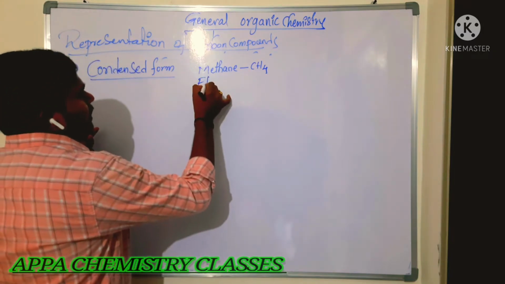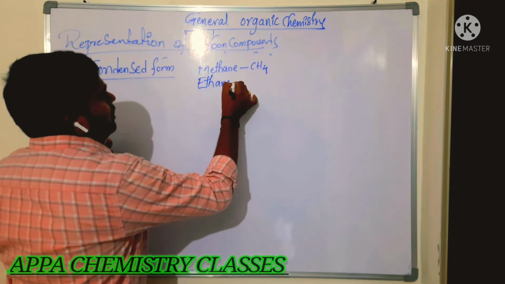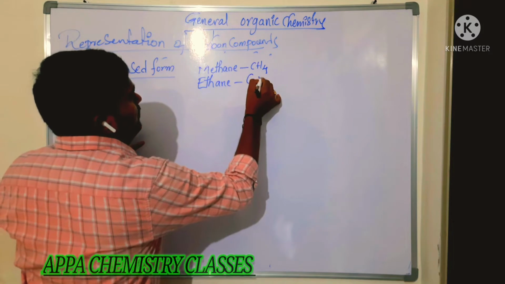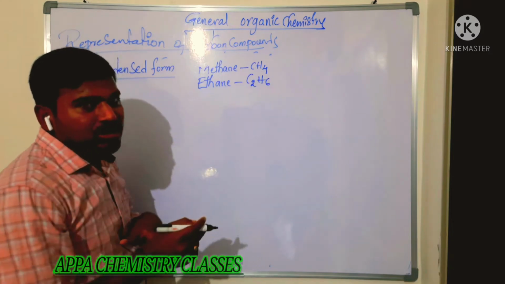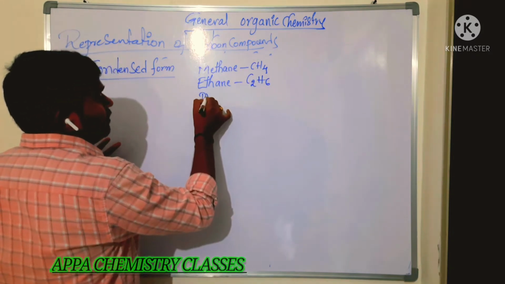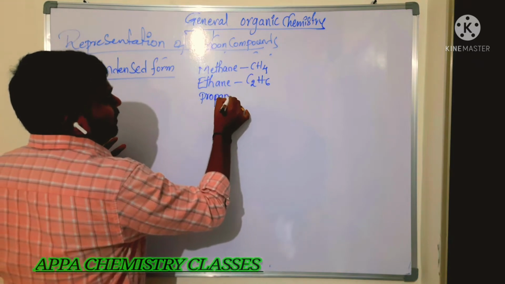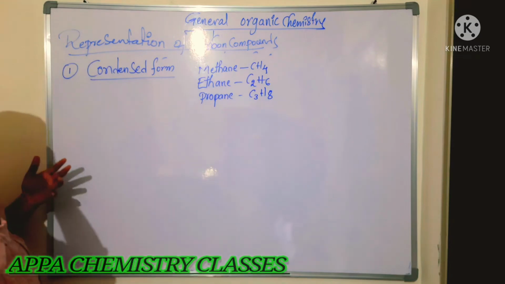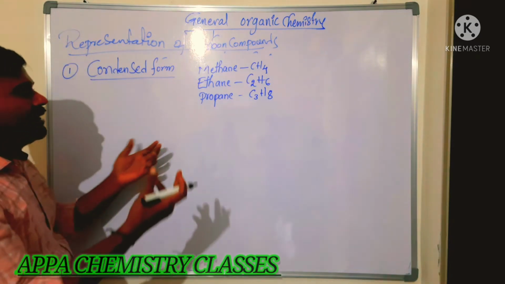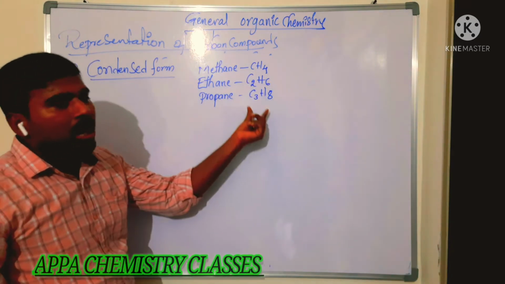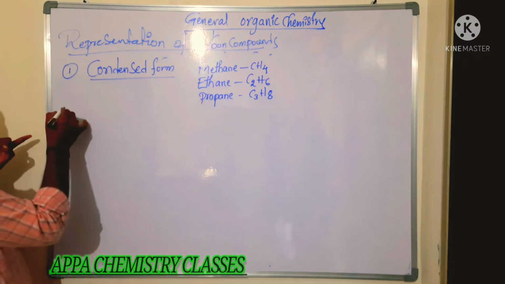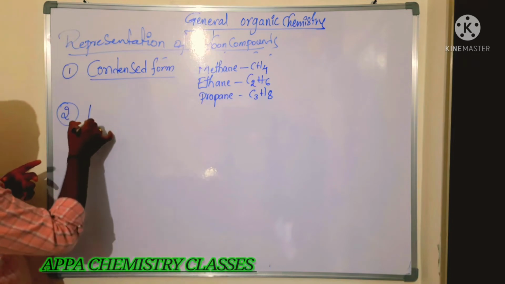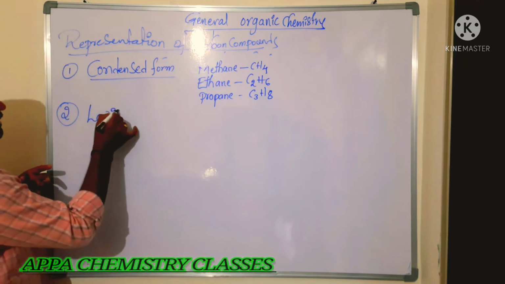Similarly, I can represent ethane. We just represent how many atoms are there, as they are: C2H6. And if you say propane, propane will have C3H8. The number of atoms present in that molecule is represented in the form of a formula. That is what we call the condensed form. Next, the second form of representation of carbon compounds is Lewis dot structures.